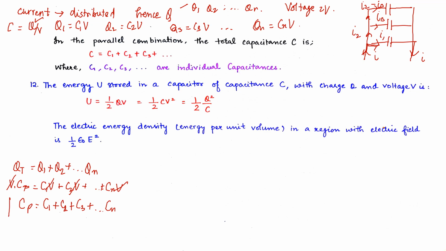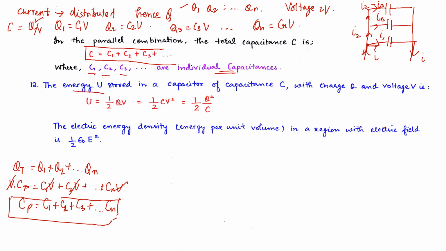This is what we have got for the parallel combination of capacitors: C equals C1 plus C2 plus C3 up to Cn. Here C1, C2, C3 are the individual capacitors, in both series as well as parallel combination.